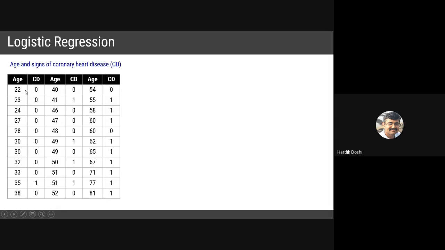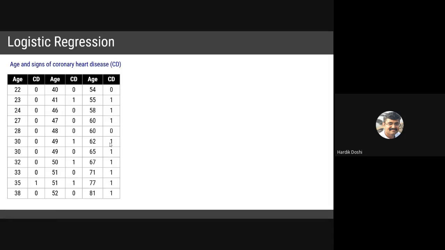So at age 22, he does not have it. These are the survey data. 22, no CD. 23, no CD. 24, no. 35, yes. 41, yes. 49, yes. Likewise. If you see, as age increases, the chances of heart disease also increase. 0 means no heart disease, 1 means heart disease.